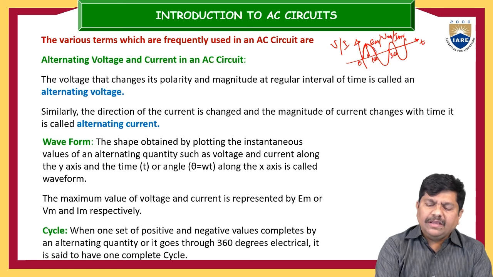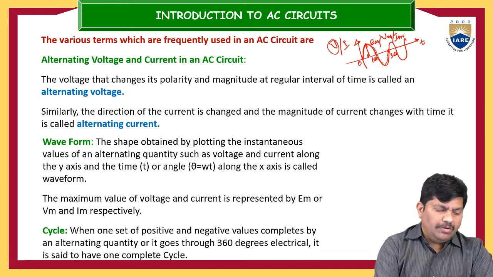From 0 to 180 it is positive, from 180 to 360 degrees it is negative. So from 0 to 360 degrees, the alternating quantity completes one positive alteration and one negative alteration. This is called one cycle.